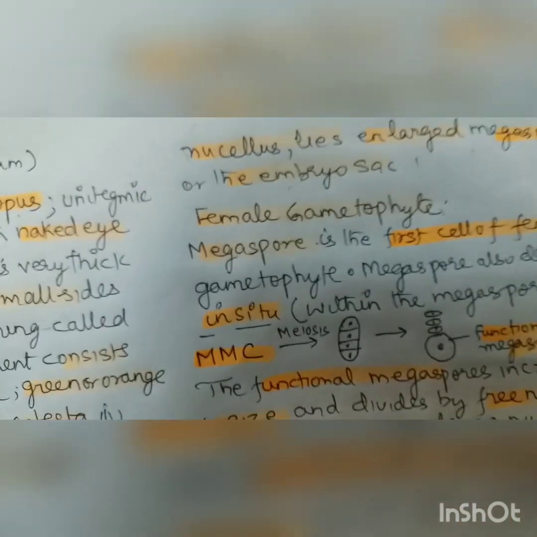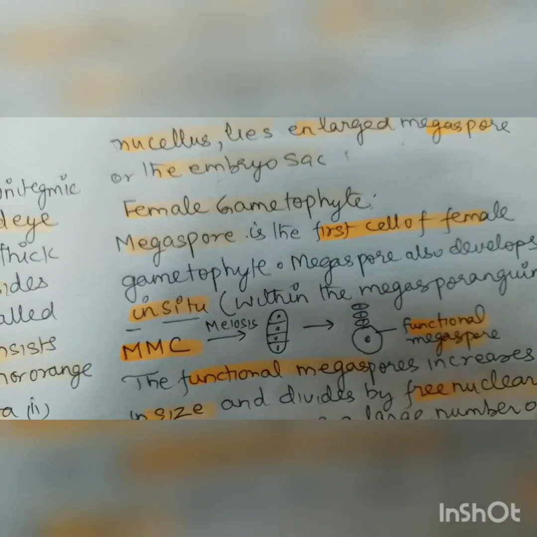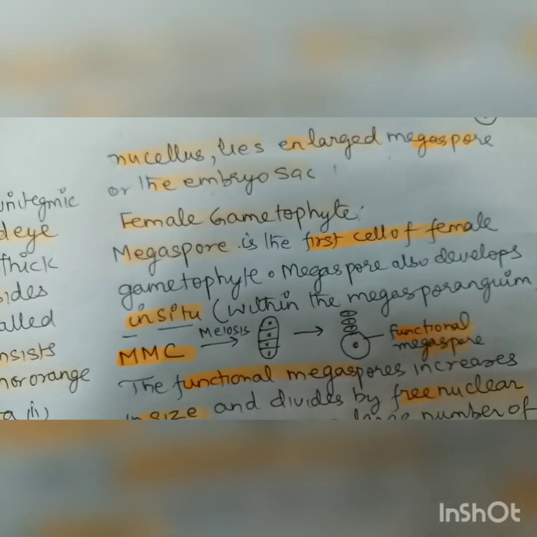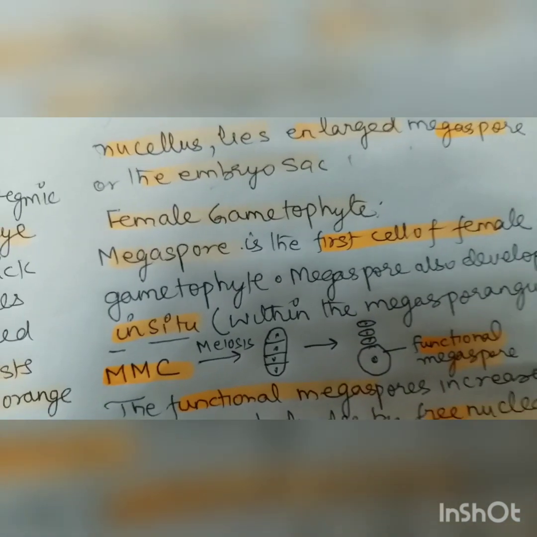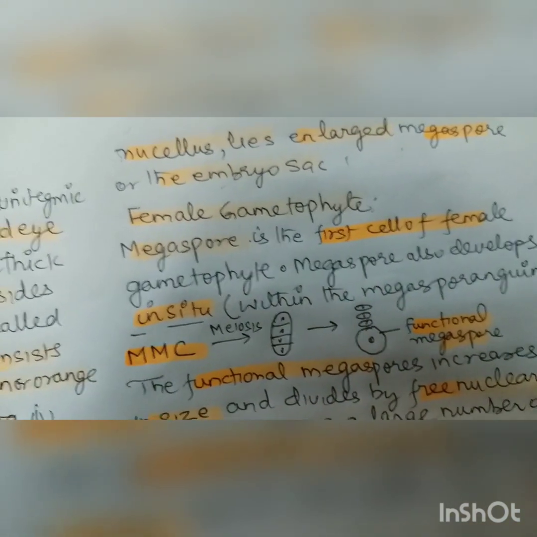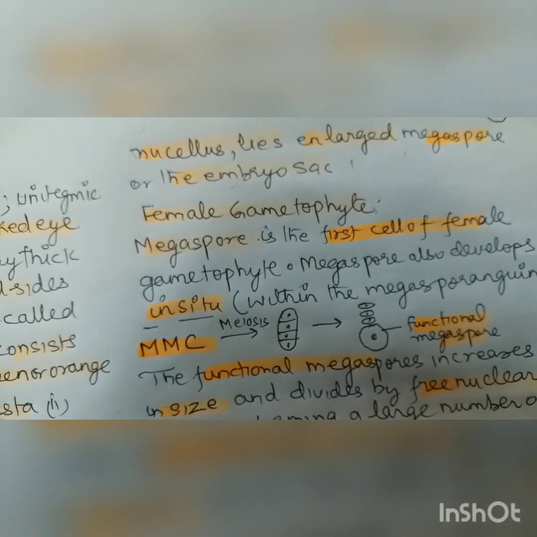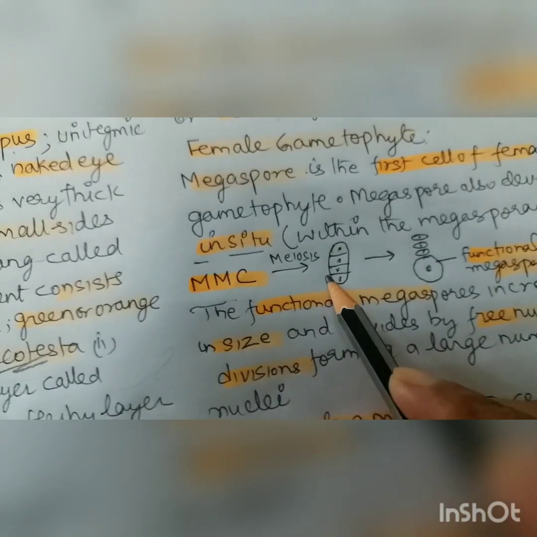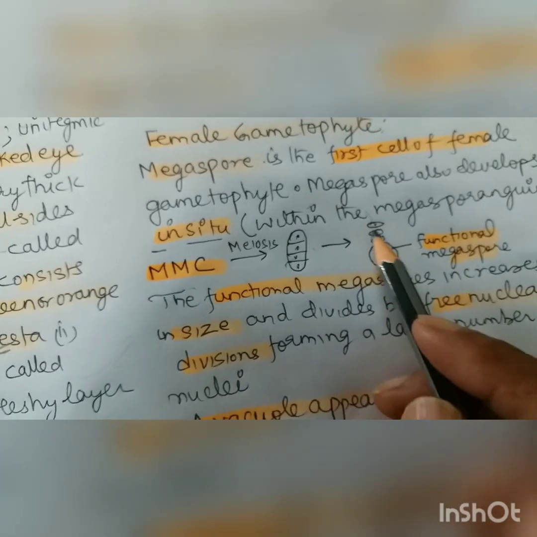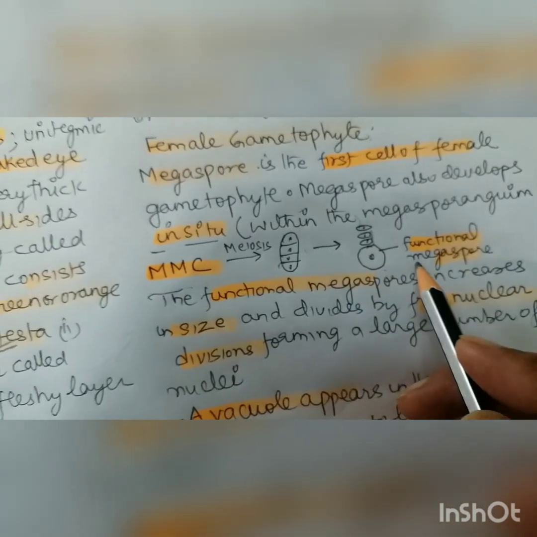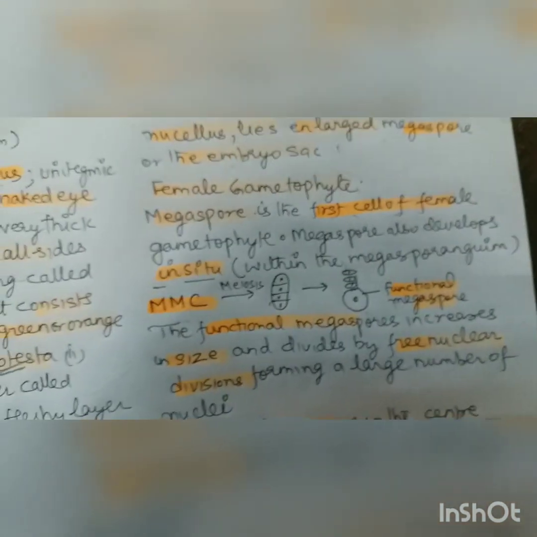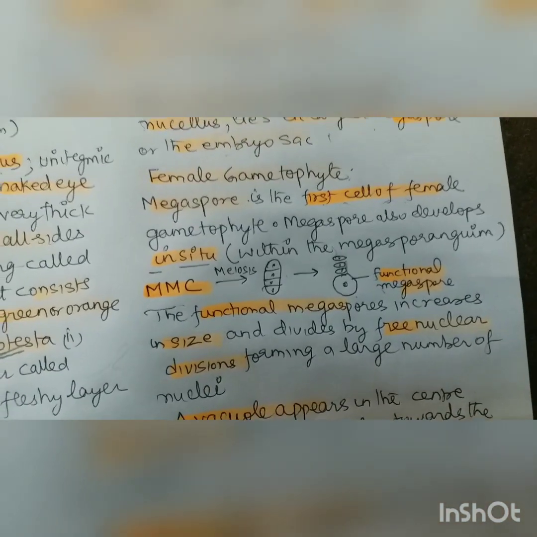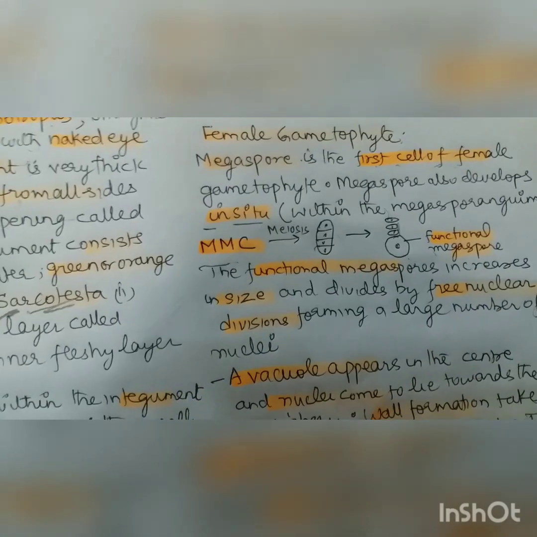In case of female gametophyte, one of the cells increases in size, becomes dense in cytoplasm, and starts behaving as a megaspore initial cell, right? This is also called the megaspore mother cell, and it divides by meiosis into 4, and 3 of them disintegrate and 1 remains functional. So the megaspore is the first cell of the female gametophyte, and the megaspore also develops in situ as we saw in the